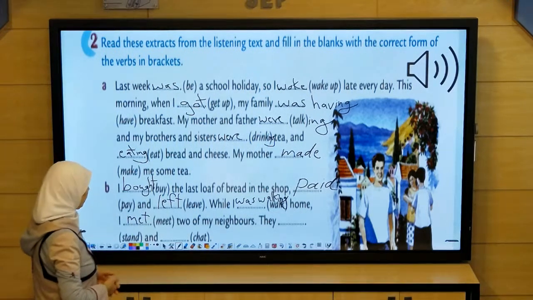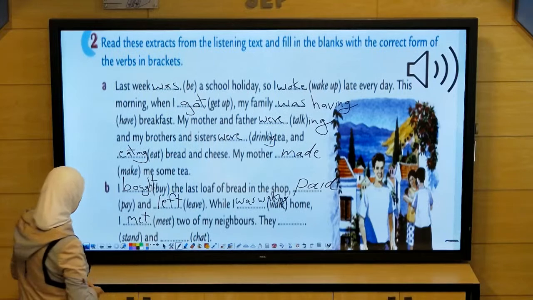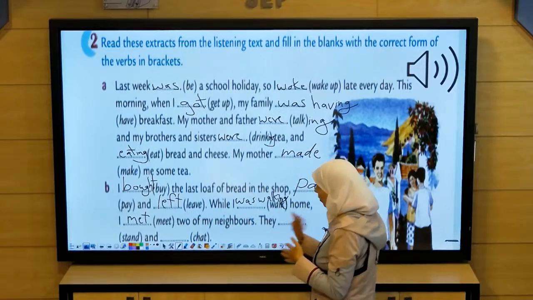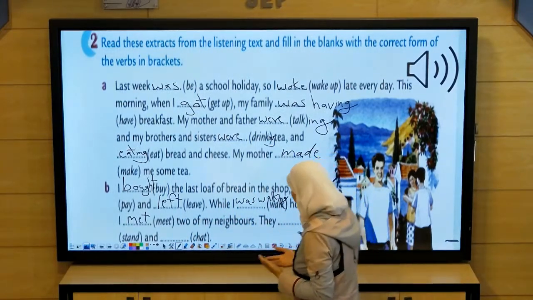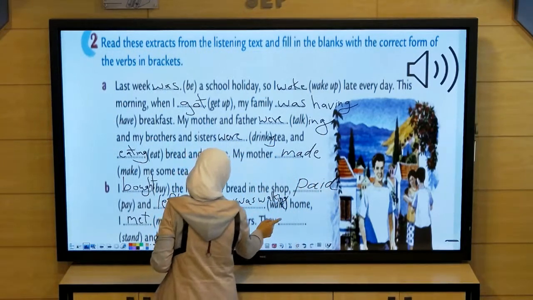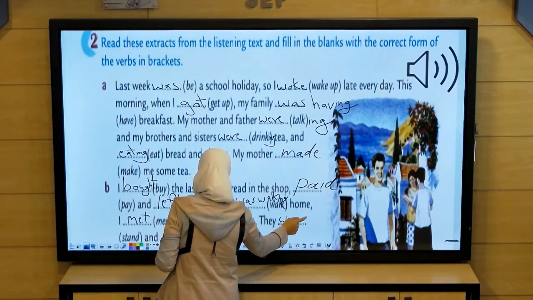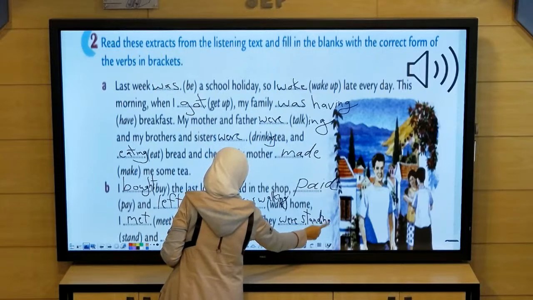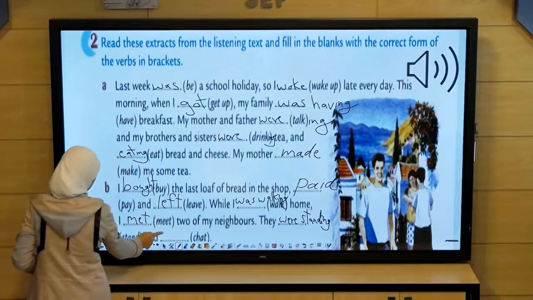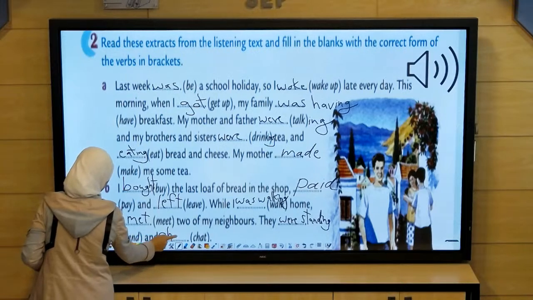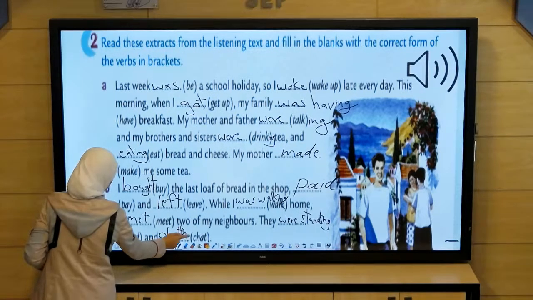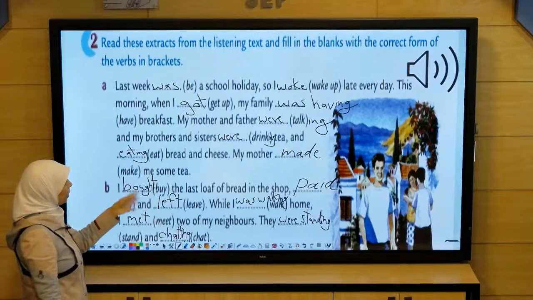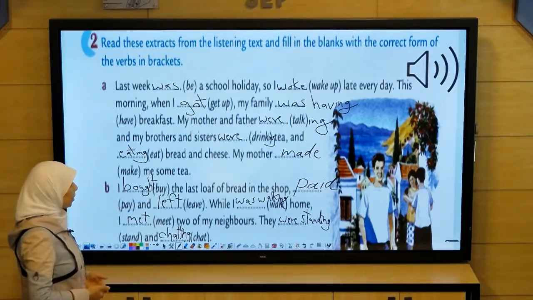It is irregular verb. The last one, they stand and chat. What were they doing? They were in progress. They were standing and chatting. So it is in past continuous. They were standing and chatting. It means talking in a friendly way. So this is about simple past and past continuous. I hope you have understood it.